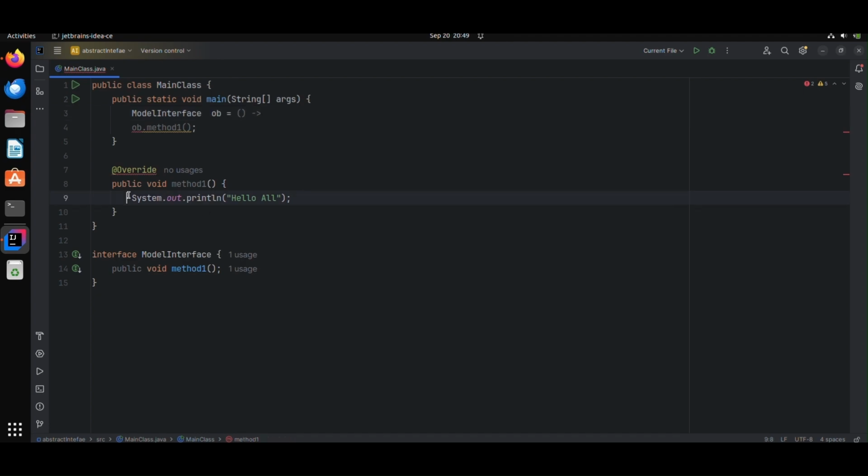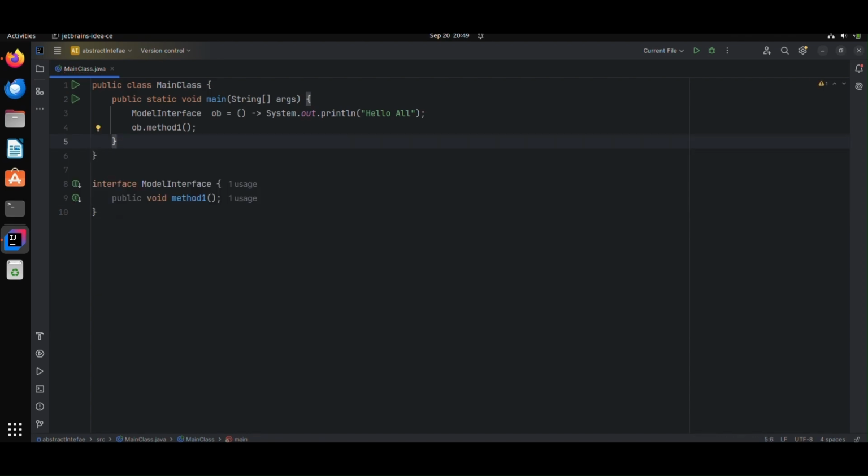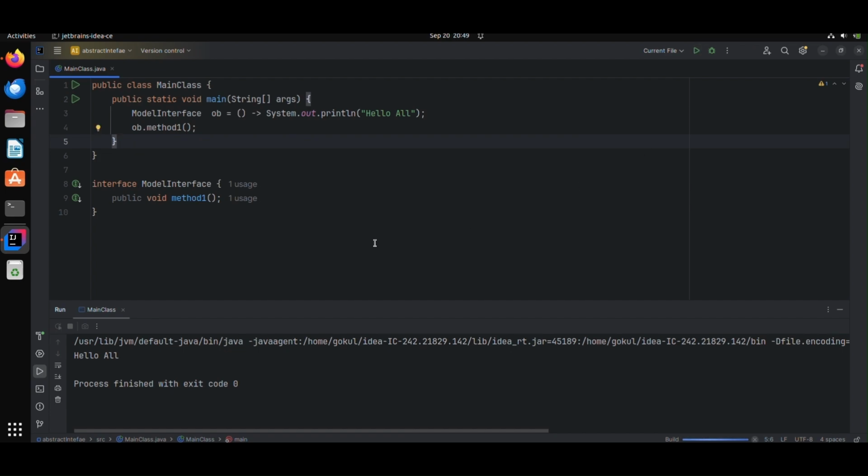I just need to print out hello world only. So I'm defining this interface like a function. I'm calling ob.method. So I can now remove the override and all. I'm going to run it. That's all. It's printing hello world. So like this, using the Lambda expression and the functional interface, we are providing a more concise way of coding.